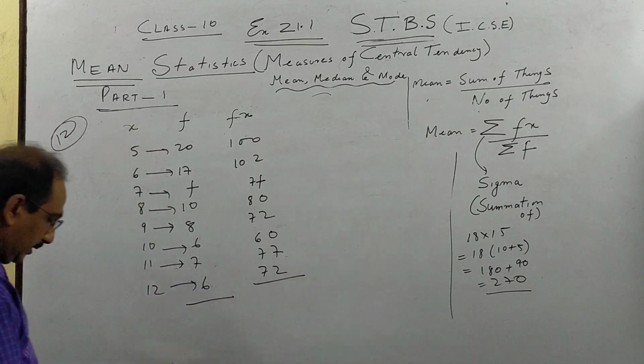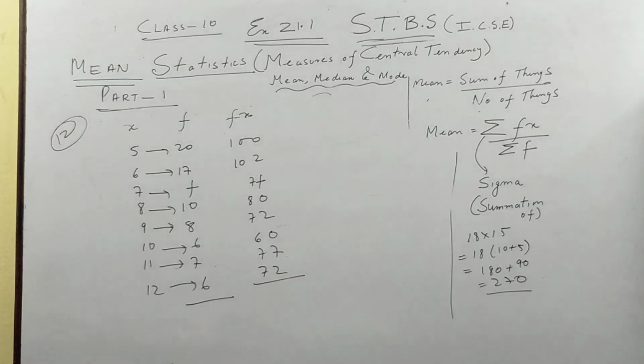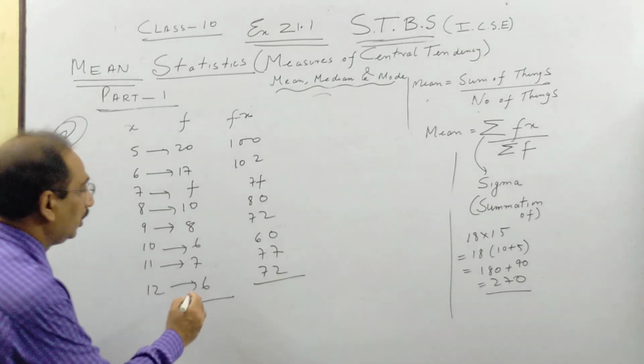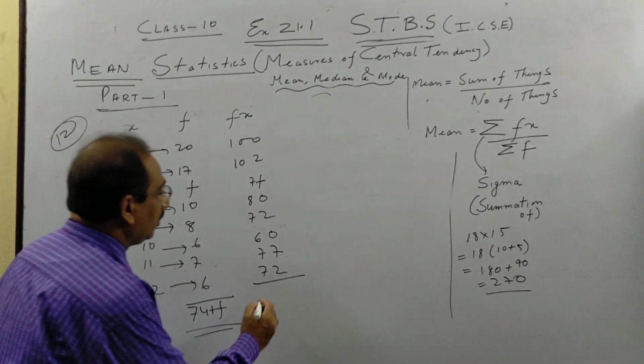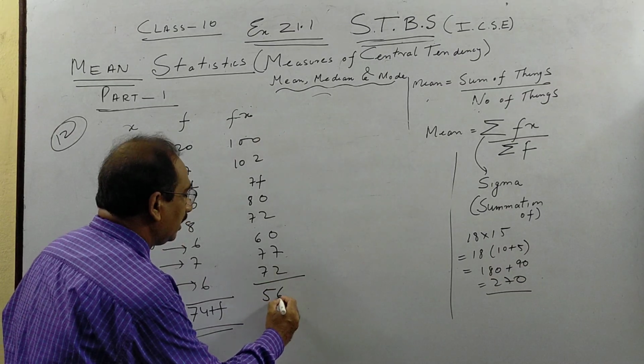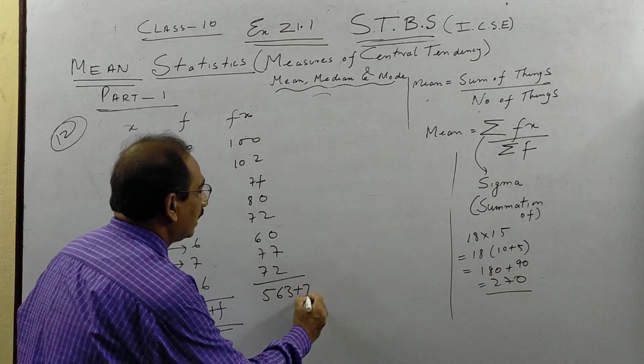Add them. When you add the frequency, you will get 74 plus F. And when you add the Fx column, you will get 563 plus 7F.